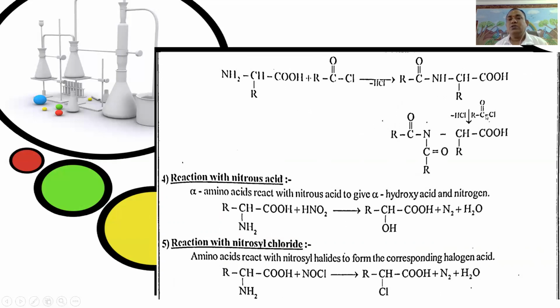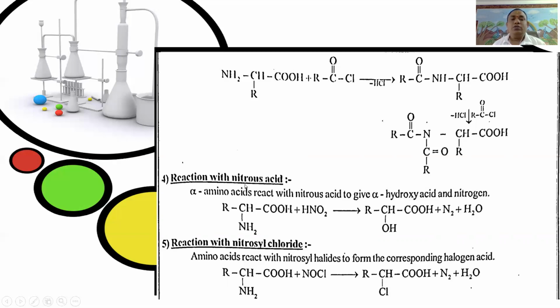Again, on treatment with excess acid chloride, it gives the N-diacyl compound, where both groups are C double bond O attached to N, then CHRCOOH. It is the diacyl derivative of the alpha amino acid.